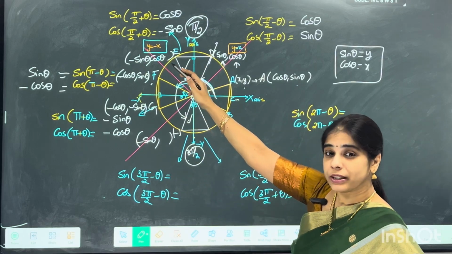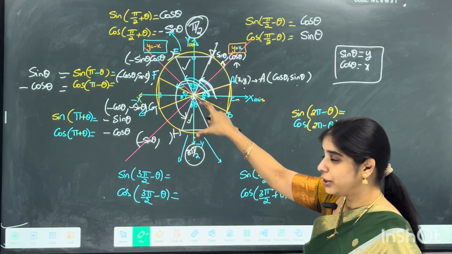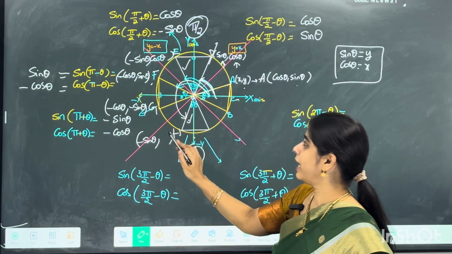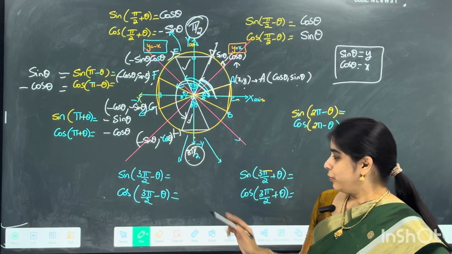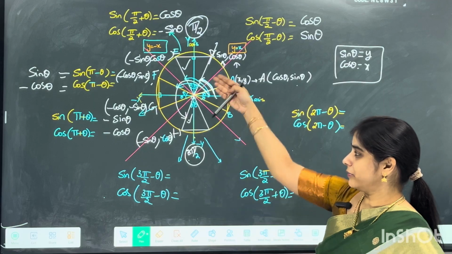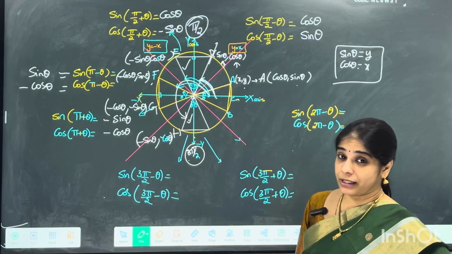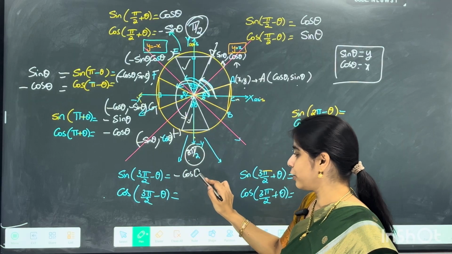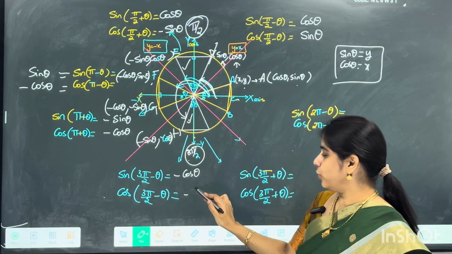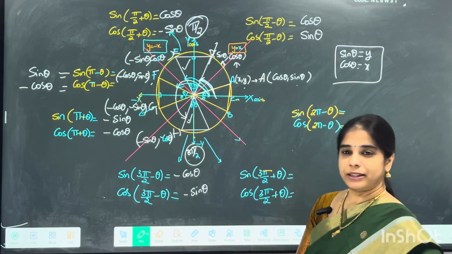For E, the vertical length is cos theta, obviously towards the negative side you will have minus cos theta, right? So now again start with completing the angle there. Sine, in the sense of vertical, that is the y coordinate, will be your minus cos theta, and here you go with minus sine theta.